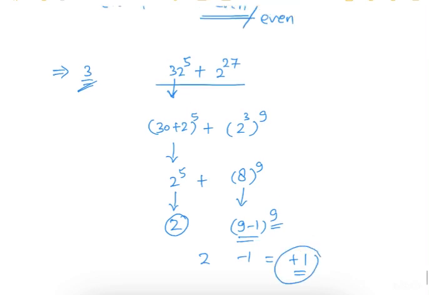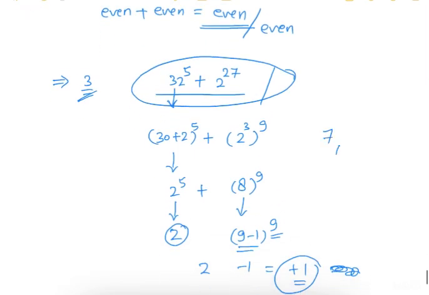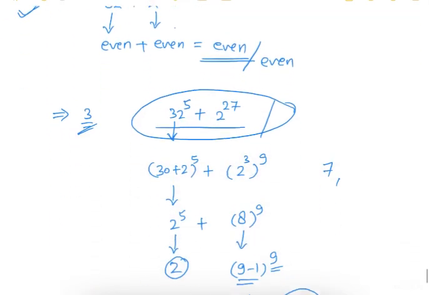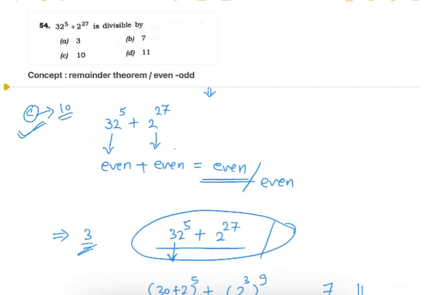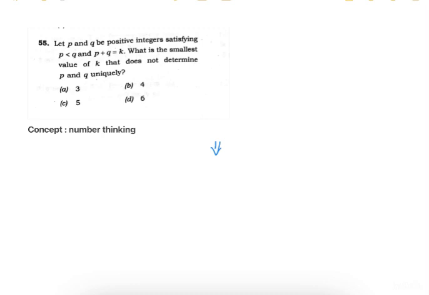So obviously this expression will not be divisible by 3. If this had been 0, then obviously this expression would have been divisible by 3. Okay, so this expression is not divisible by 3. Same way you can check for 7, and another is 11. In both these cases you will get certain remainders, but in case of 10 you will not get any remainder. So this method is very lengthy, so please don't use it. Apply even odd.